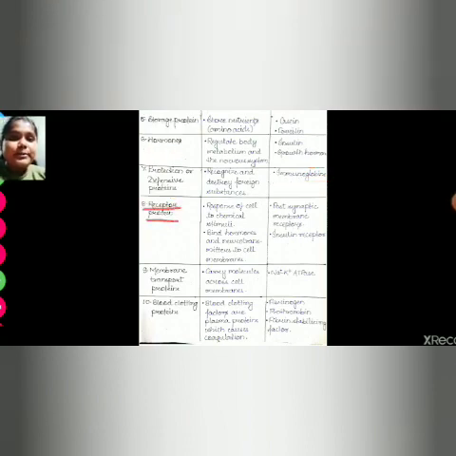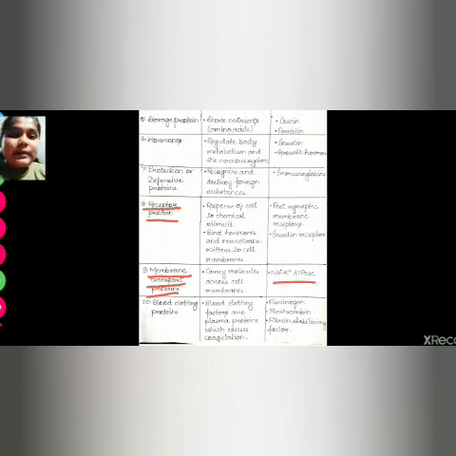Eighth one is receptor proteins. Receptor proteins are present as receptors on the cells of our body. They respond to chemical stimuli. They help in binding hormones and neurotransmitters to the cell and getting the message. Example is the postsynaptic membrane, which contains neurotransmitter receptors. Ninth one is membrane transport proteins. These are the transmembrane proteins present in the cell which help in diffusion or transportation of various substances inside the cell. Example is the sodium potassium ATPase pump.